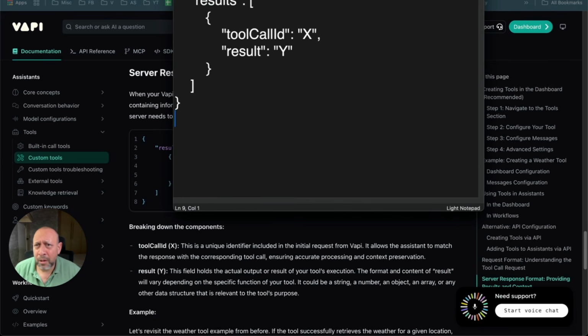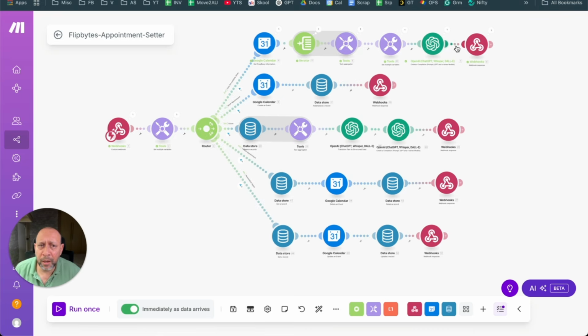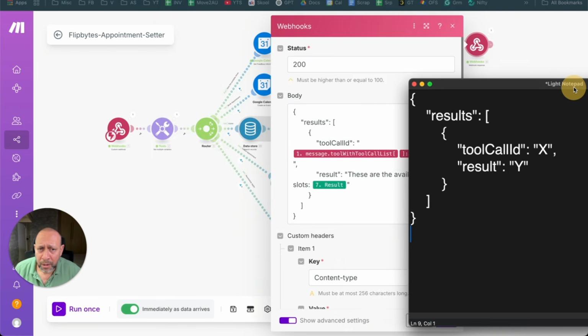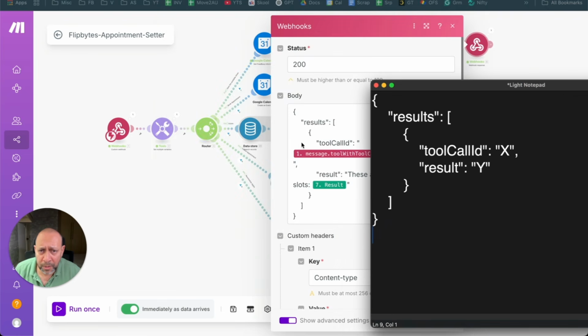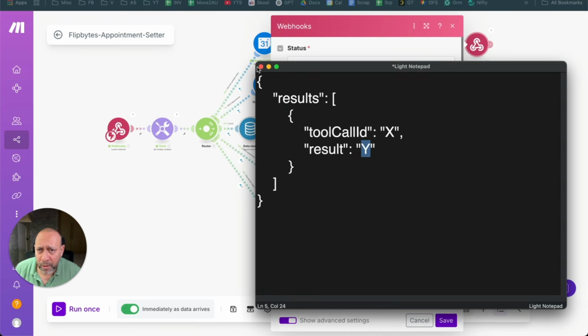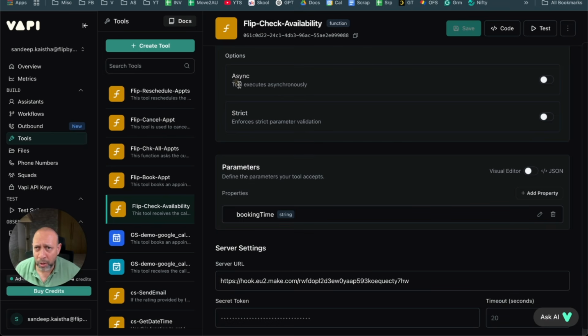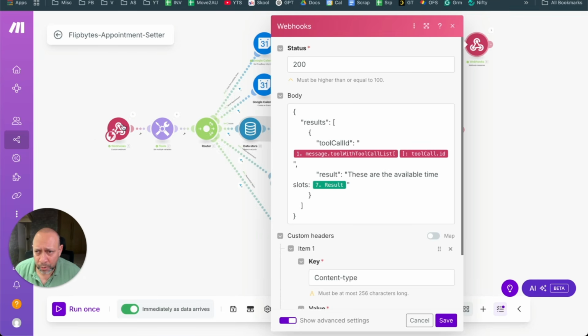So let's go back to Make. I'm going to open this, and I'm going to open this as well. You can see this, all right? This is the result. It is supposed to be like this, with the tool call ID. You need to replace the X and the Y. So what is the X and where do you get the X from? X is nothing but the tool call ID. Every tool has an ID, and this ID is available to you through the webhook, okay?